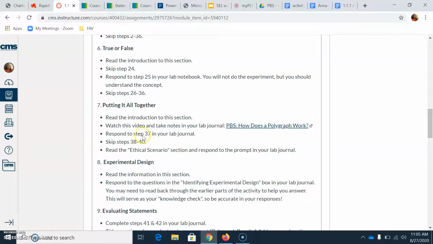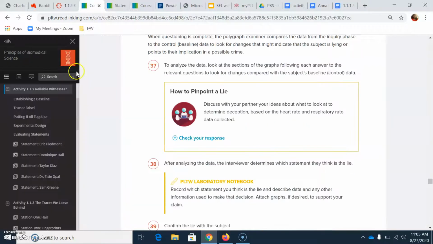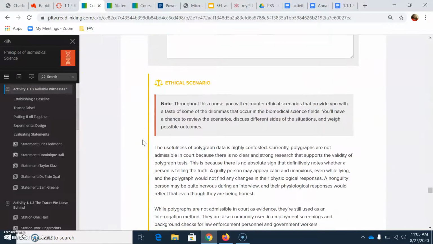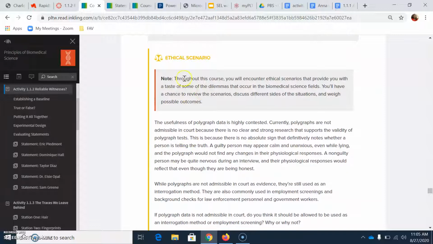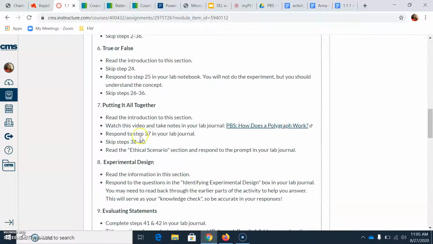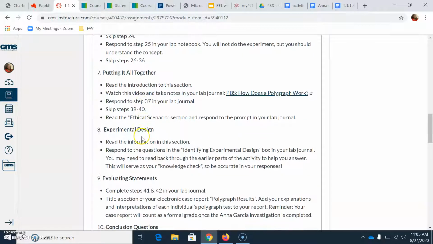Then you're going to skip steps 38 through 40 and read the ethical scenario section and respond to that prompt. If you keep scrolling down, you'll see the ethical scenario. You can read this information, and then you're going to respond to this prompt: if polygraph data is not admissible in court, do you think it should be allowed to be used as an interrogation method or employment screening? Why or why not? And then that will wrap up step 7 for you.